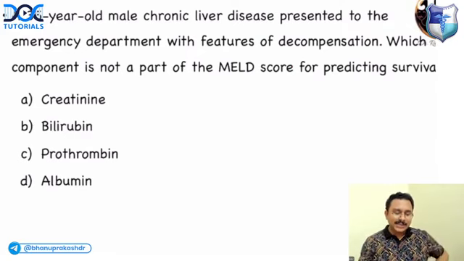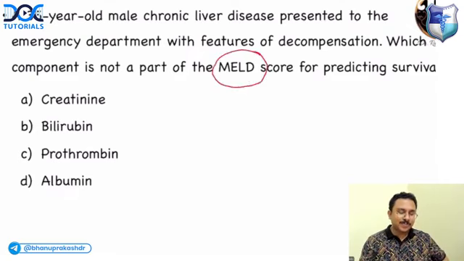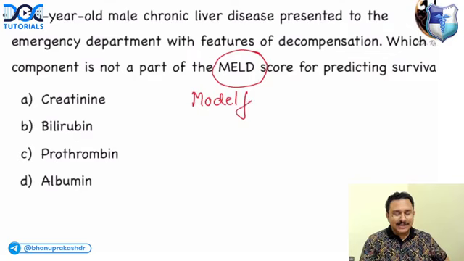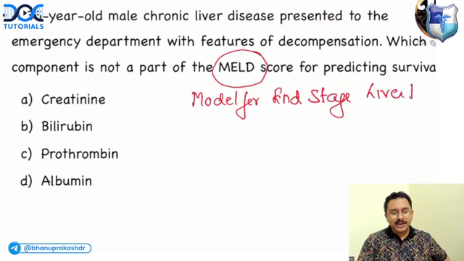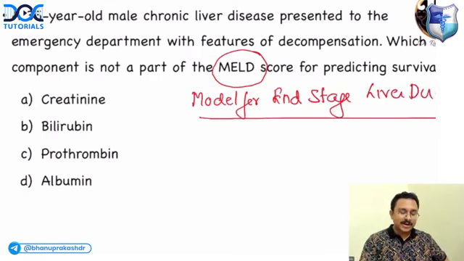A 35-year-old chronic liver disease patient presents to the emergency department with features of decompensation. Which of the following is not a component of the MELD score? MELD score is Model for End-stage Liver Disease, which is important in assessing the prognosis of patients with chronic liver disease. So they're asking, which of the following is not a part of the MELD score?